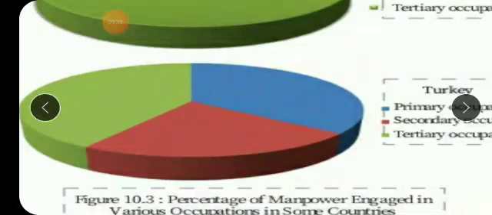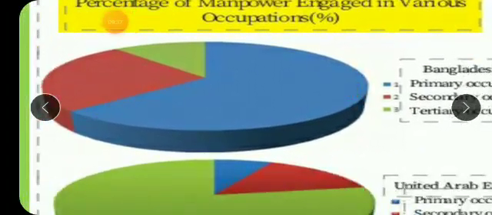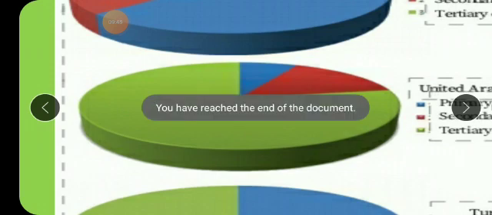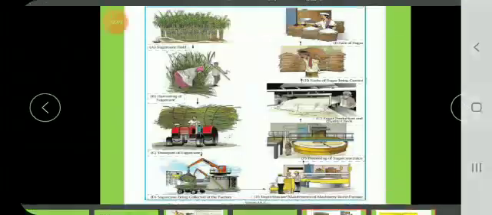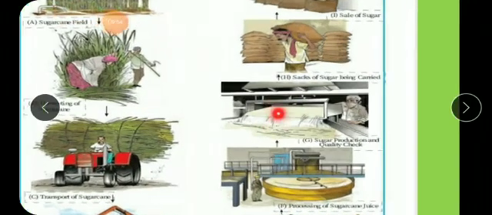Okay, children. So this is the pie chart. Now this particular question you will get in the PDF also. So you will draw these pie charts in your notebook also, and below that you will write the question answers. You will get the PDF of this lesson. Okay, children, so understood this? Basically, what is the meaning of occupation and what are its different types? With this picture, I think it will become more clear.